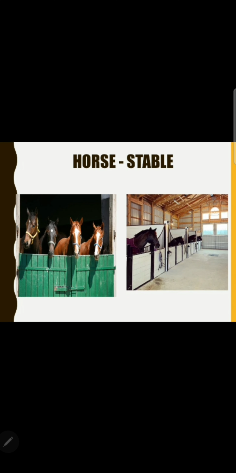Horse generally lives in the stable. Horse के घर को क्या बोलते हैं हम? Stable. All right, stable में रहते हैं horse. They are provided with food here, they are provided with water here, they take rest here, they sleep here. So for the horse, the home is called the stable.